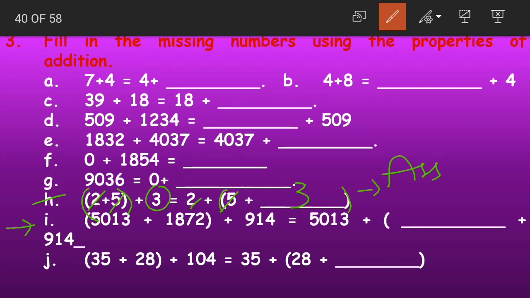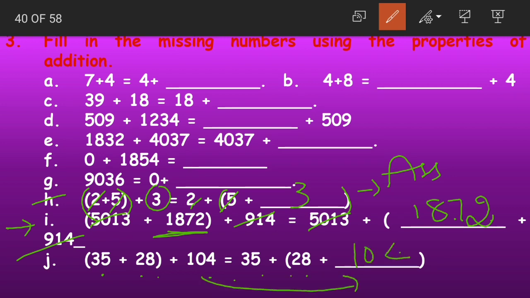Now for question number I, what will be the answer? We are having 5013 and 914 on both sides. The number missing is 1872. Yes, so 1872 becomes the answer. Now moving on to the last question. 35 plus 28 plus 104 is equals to 35 plus 28 plus, yes, 104. It is missing. So 104 becomes the answer.